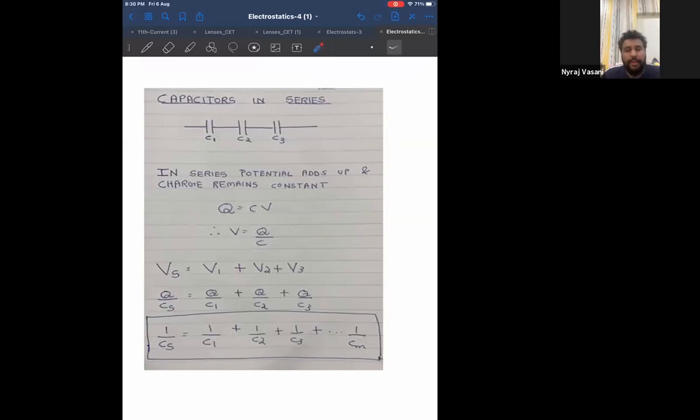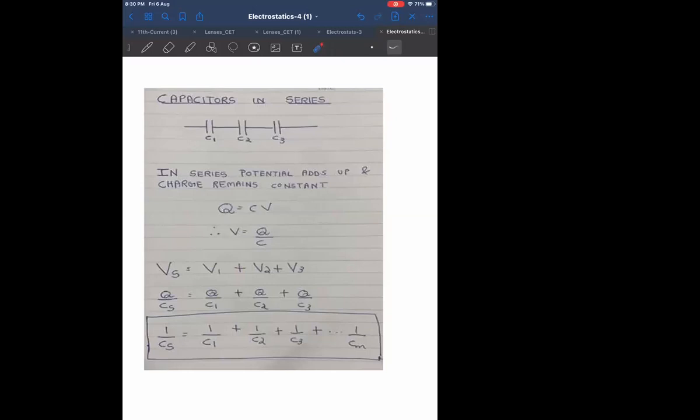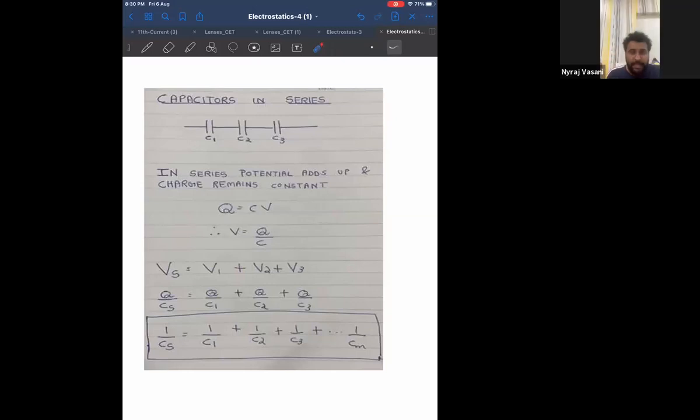Clear? Therefore, can I say this is your second formula? What is your first formula? Q equal to CV. See, remember in the capacitor chapter, if you remember 15 formulae, it's okay. But in a circuit, what is in series and what is in parallel is your common sense. How do you understand which are in series, which are in parallel? All that I'll teach you. Formula can only help you so much. Remaining is your own analysis of the circuit, especially in the capacitance part.